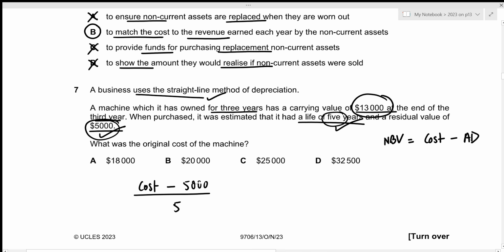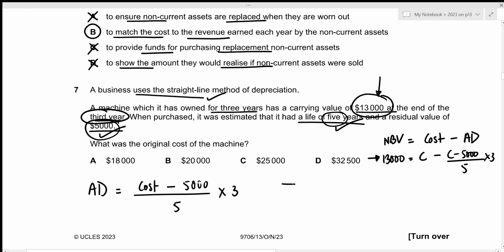minus the accumulated depreciation. And the accumulated depreciation is just the depreciation charge multiplied by 3, right? Because this machine had been used for 3 years. This will be the accumulated depreciation. So we can just input this into this equation. And the net book value is just the carrying value, which is given as 13,000. So 13,000 will be equal to cost minus 5,000 divided by 5 times 3. Okay, let us solve this equation now.